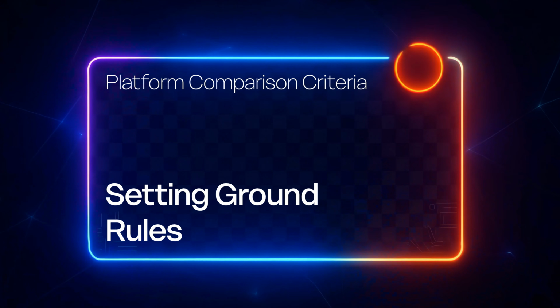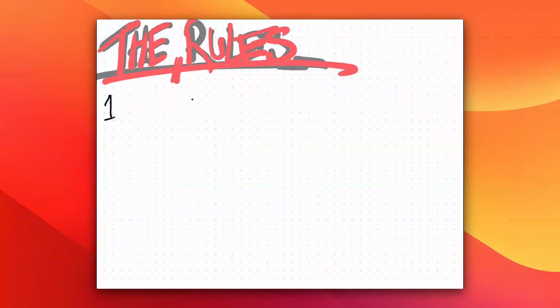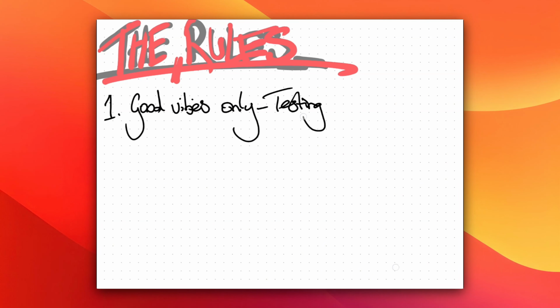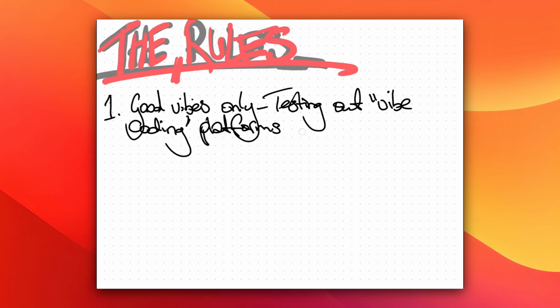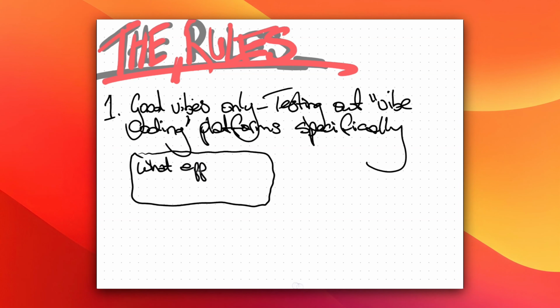Let's set up some ground rules about the platforms we're comparing today. Firstly, we're looking at vibe coding platforms that produce Flutter code only. Specifically the platforms that present users with a "what do you want to build" style input box, and build a Flutter app from there.